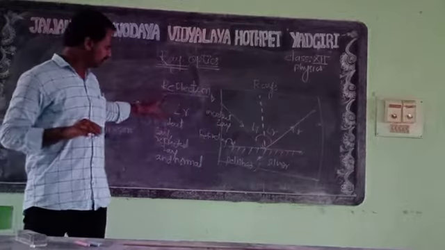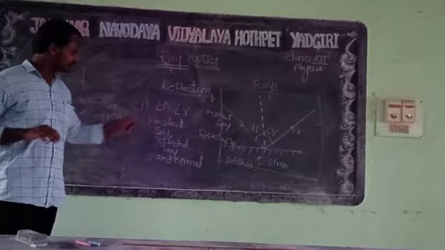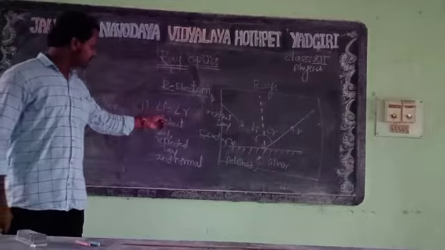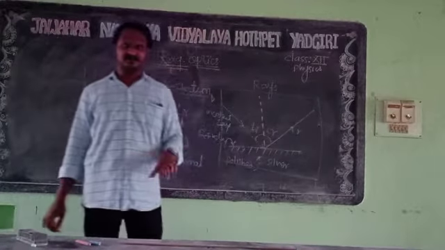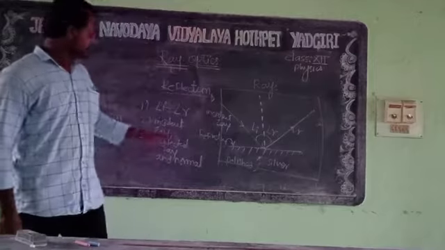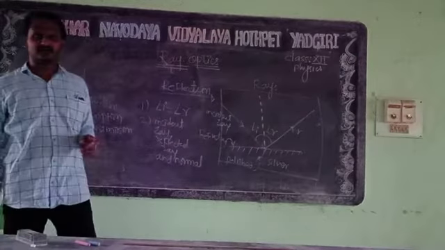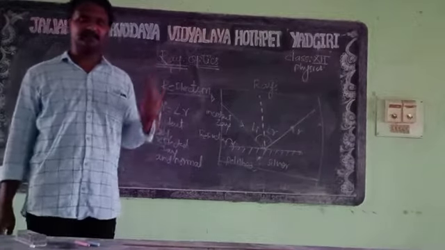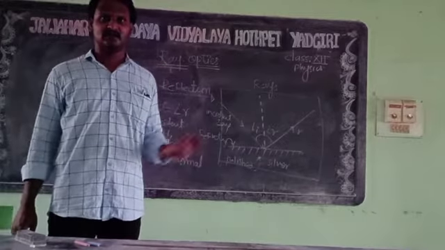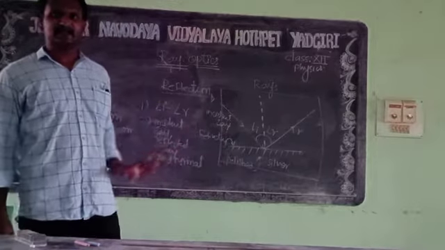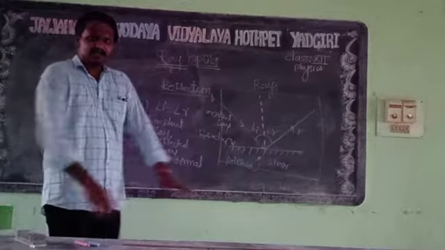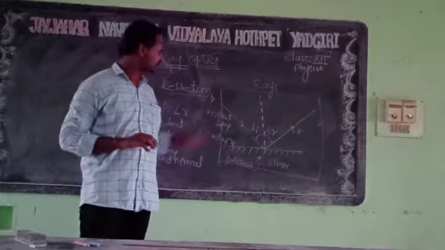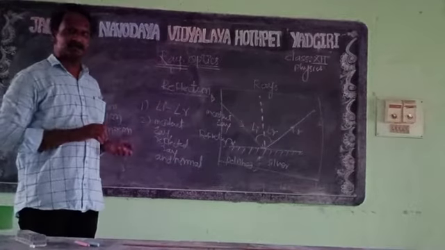This is the correct condition for reflection. The first is that the angle of incidence must be equal to the angle of reflection. The second condition is that the incident ray, reflected ray, and normal must be in a single plane. Then only we can get a reflected ray. Clear? This is all about reflection and the law of reflection.